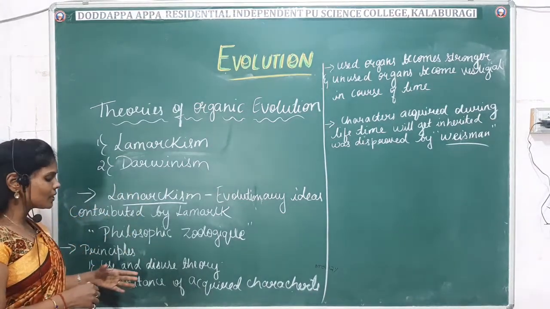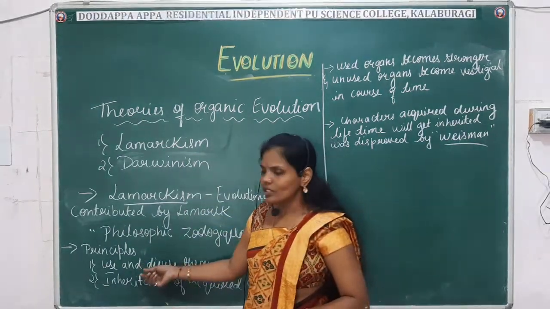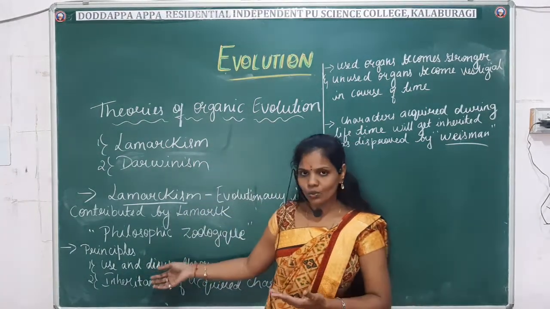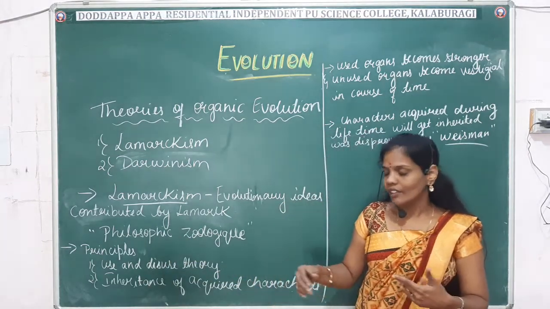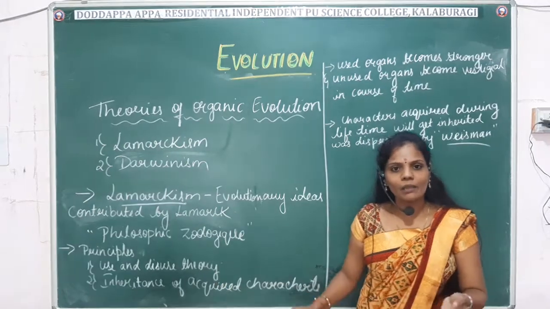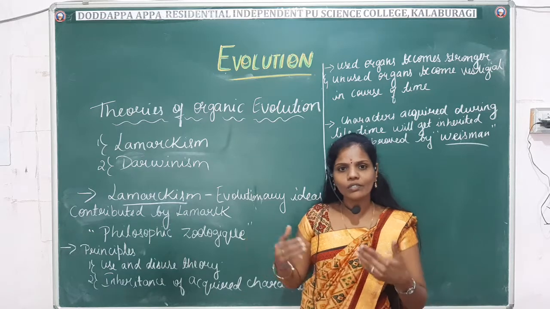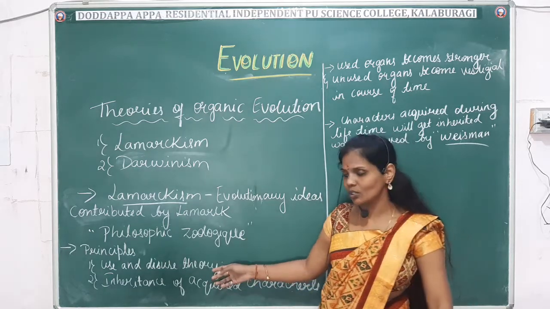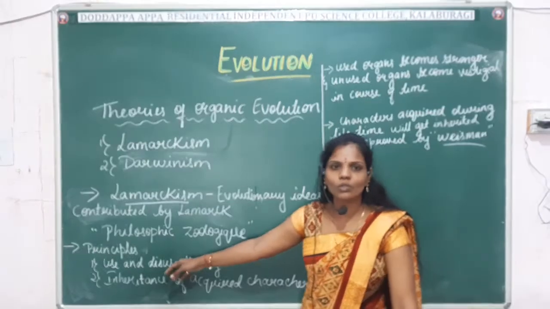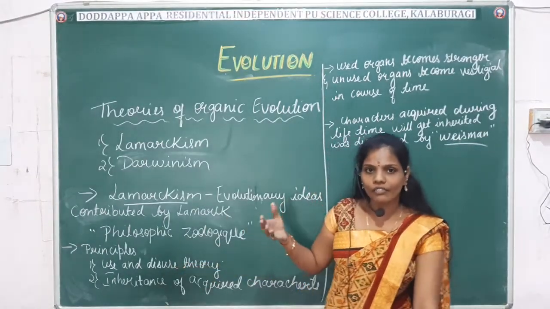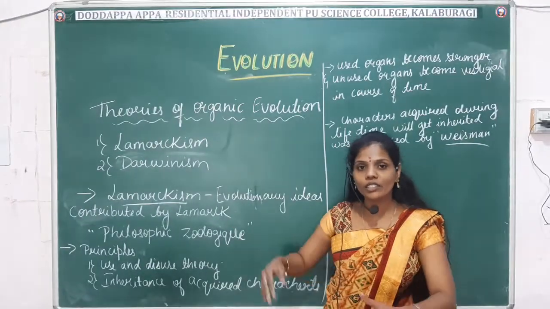What does it mean, the use and disuse theory? According to this theory, the organs which we use will grow stronger and stronger during the course of time, and the ones which are not used will become vestigial organs. It is a nature rule. The organs which we use will grow and develop, and which are not used will become vestigial. Some examples for use are the giraffe neck, and for disuse the example is the vestigial organs.